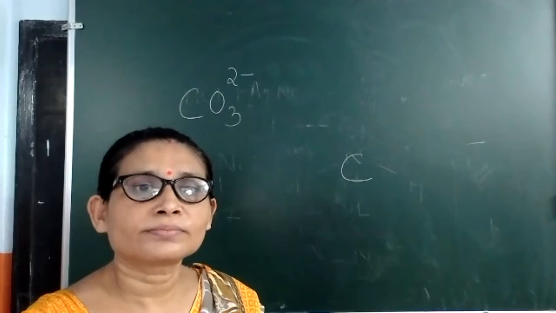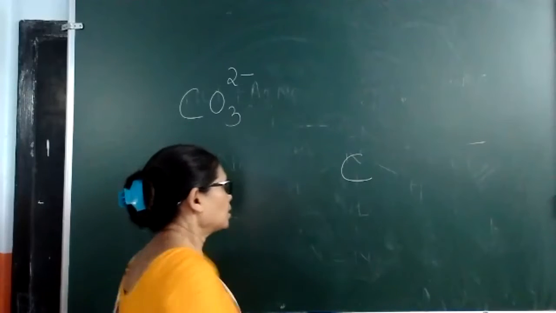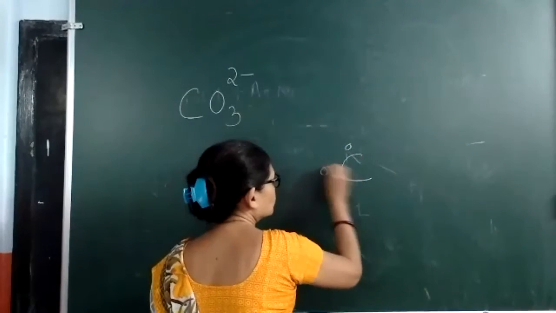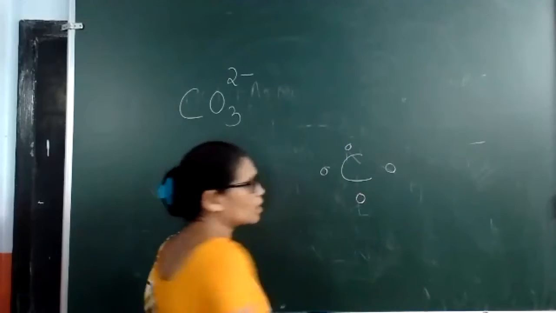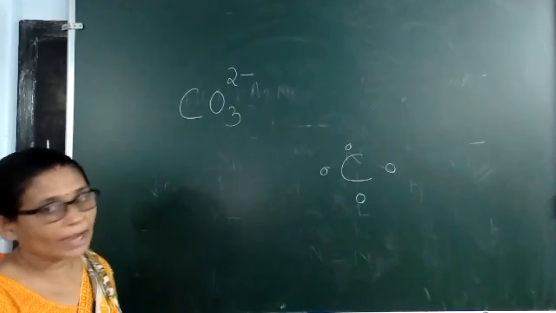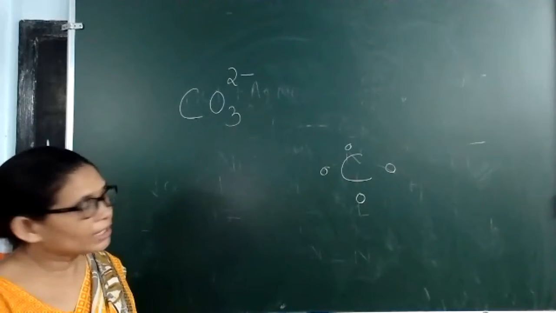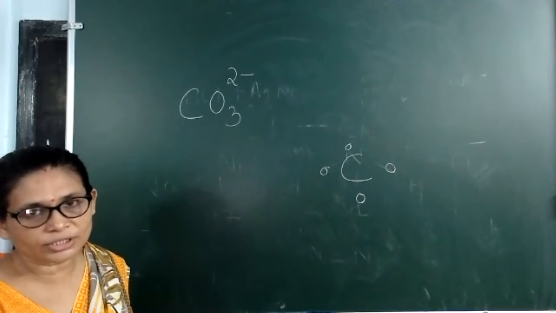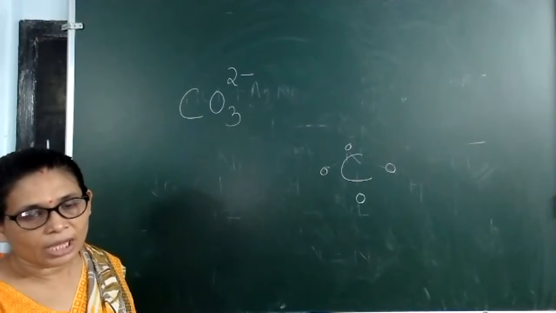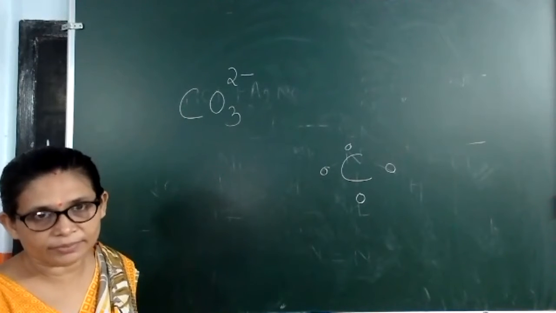The atomic number of carbon is 6, so its configuration is 2 and 4. These are the valence electrons of carbon. Now we have to accommodate 3 oxygen atoms. Here carbon needs 4 more electrons to complete its octet, but anyhow, we have to accommodate 3 oxygen atoms.